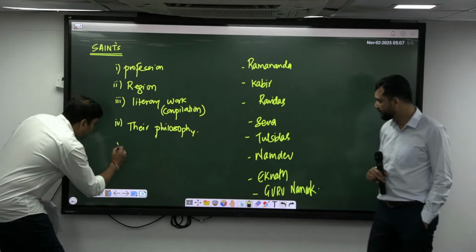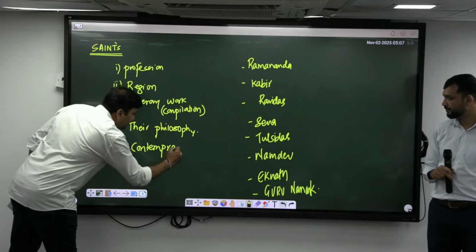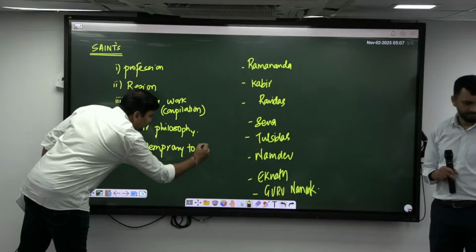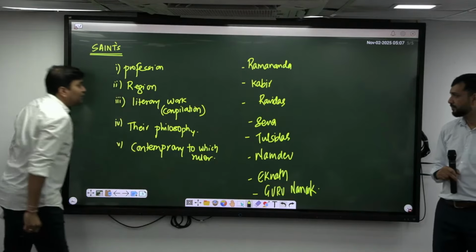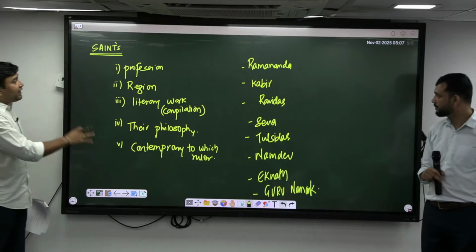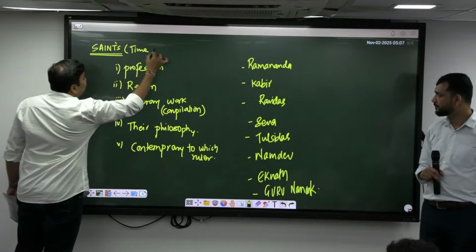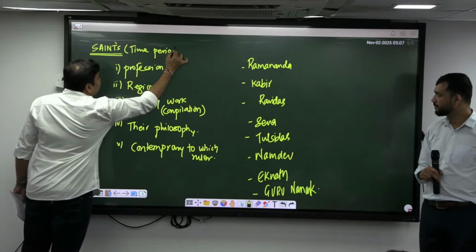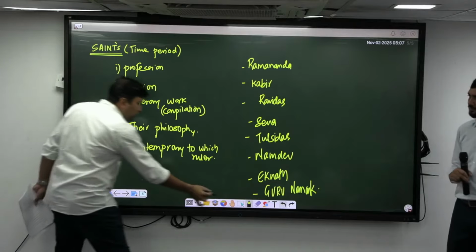Secondly, very important is contemporary to which ruler? They were contemporary to which ruler? For example, you should be knowing Namdev and Tukaram were contemporary to which ruler, etc. That is, you should be knowing the time period. I am writing that saints, their respective time periods, etc., and their contemporaries. So these are the basic 5 points which you should be knowing about.